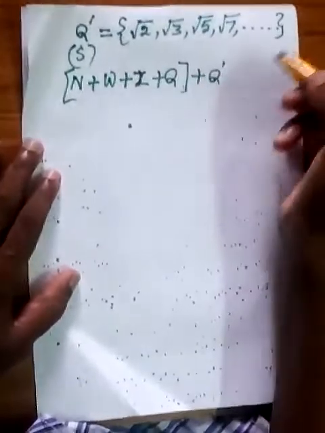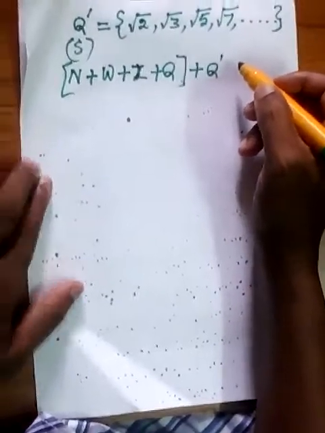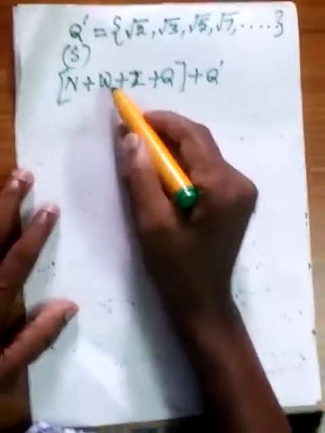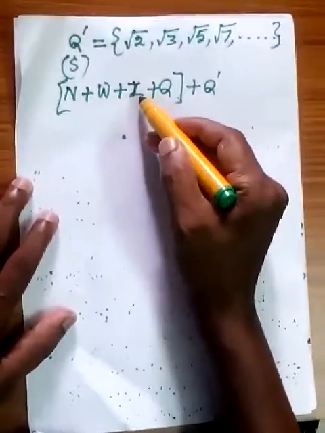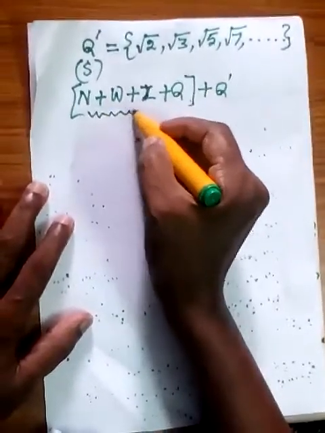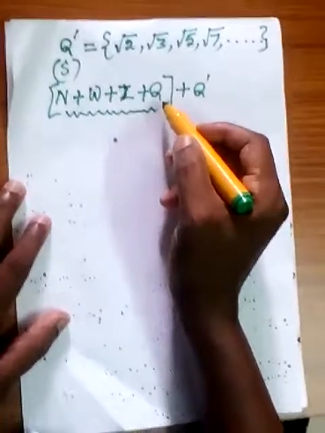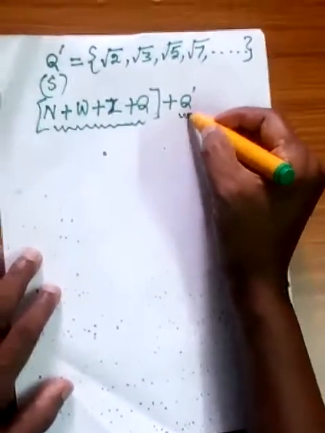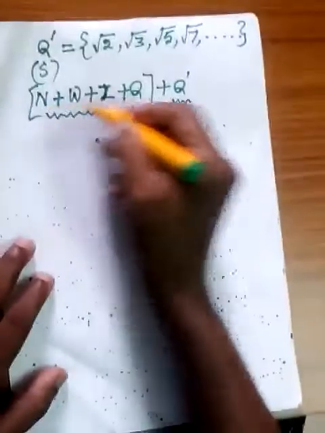Actually there are some more kinds of numbers, but we don't need them at our level. Natural numbers, whole numbers, integers and rational numbers are all one set, and irrational numbers are different from these four kinds of sets.